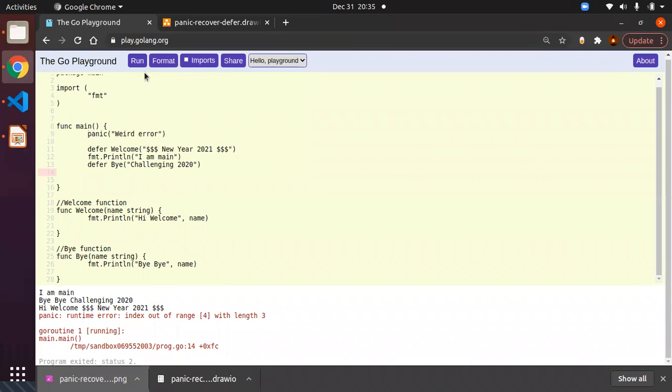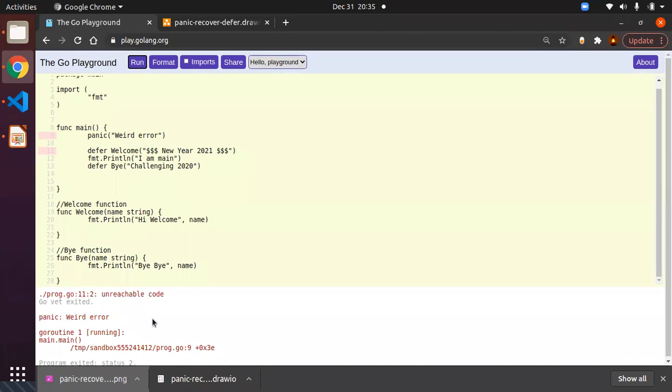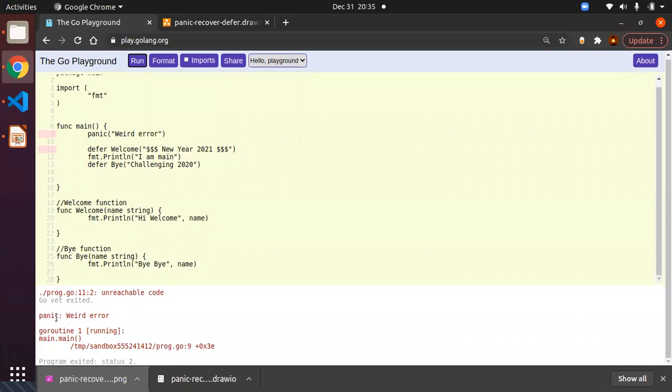So now you can see, just run this program. Here you can directly see, wait, executed. Okay, panic. So we got the panic error, the weird error. Since you have mentioned panic in the first line itself, you don't add any deferred functions to the list. So that's the reason you are not seeing any execution of the deferred functions.